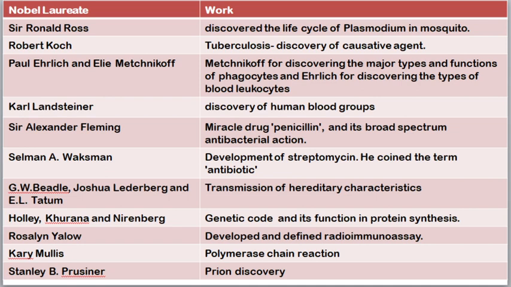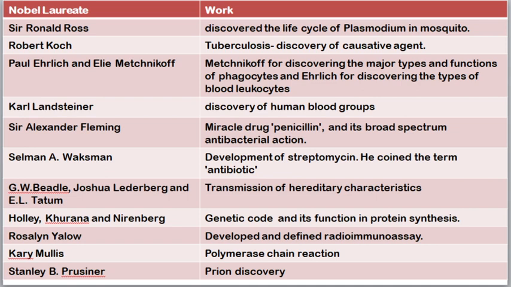Next is Paul Ehrlich and Elie Metchnikoff. Metchnikoff got the Nobel Prize for discovering the types of phagocytes and the functions of phagocytes. Next is Paul Ehrlich. He got his Nobel Prize for discovering the types of blood leukocytes. Next is Carl Landsteiner. He got his Nobel Prize for discovering the ABO blood group system. And next is Sir Alexander Fleming. He got his Nobel Prize for discovering the miracle drug penicillin and its broad spectrum antibacterial action.